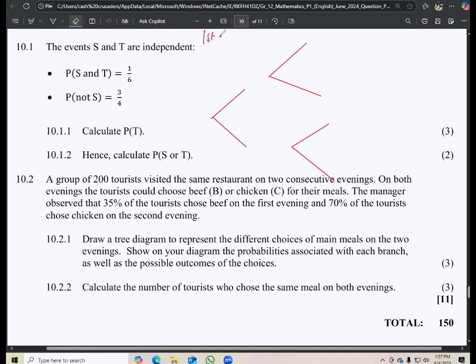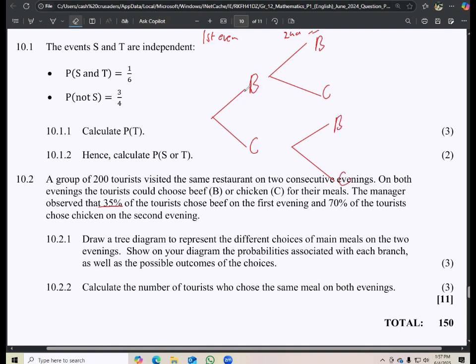For the first evening, this is what happened. The manager observed that 35% of the tourists choose beef. So B for beef and then C for chicken. Then B, chicken, beef, chicken.